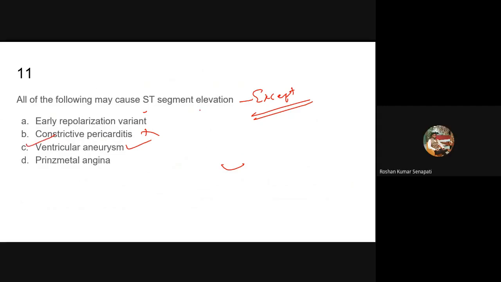After 48 hours, it's supposed to come down. If there's a persistent ST elevation after 48 hours, we suspect ventricular aneurysm. So ventricular aneurysm can cause ST elevation.